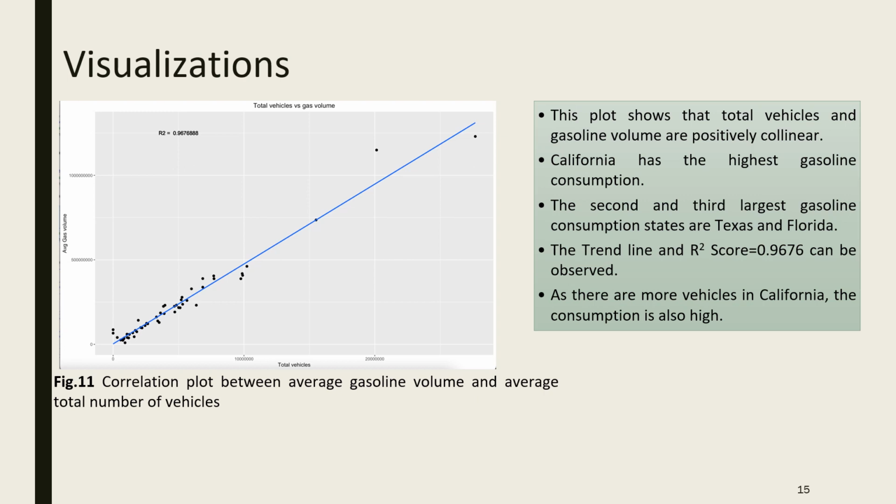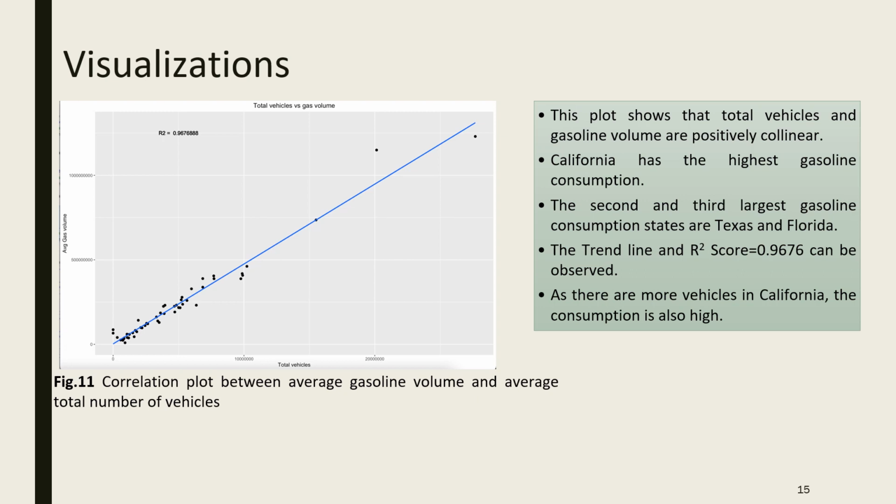Here we use that total vehicles data to perform more visualizations, and this is a correlation plot between average gasoline volume and average total number of vehicles. We have taken the total number of vehicles on the x-axis and the average gasoline volume consumed on the y-axis, and we can see these are positively collinear. So if the total number of vehicles increases, there is an increase in gasoline volume too.